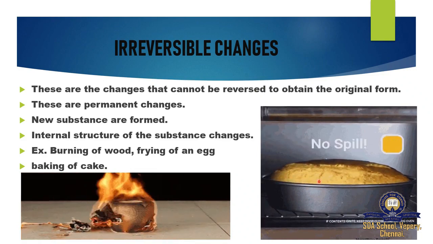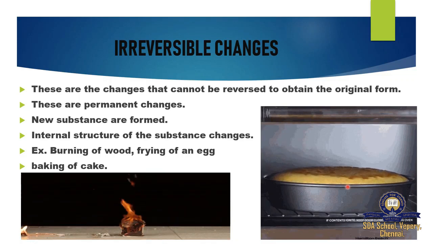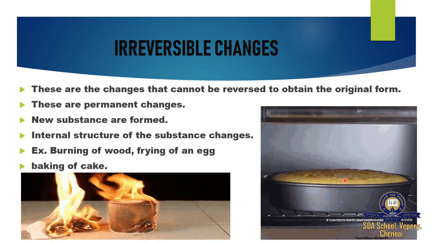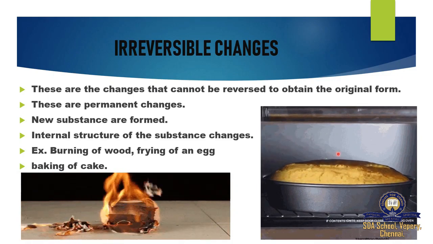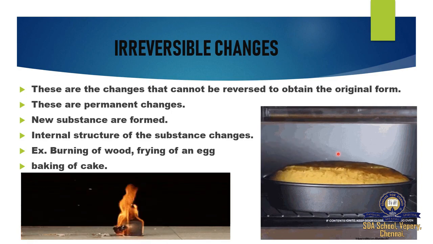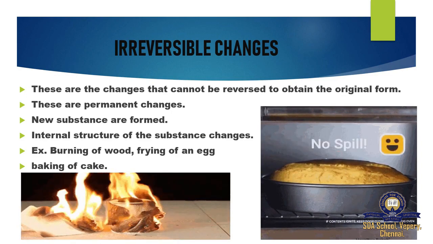Next, when we are baking a cake, before that it was wheat. After we bake it, it won't be wheat again. So we can say this is an irreversible change. It doesn't go back to the original form.